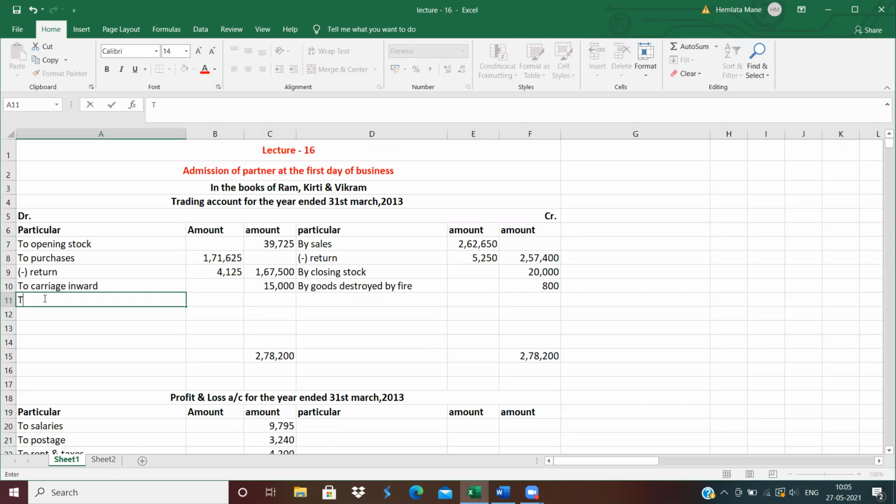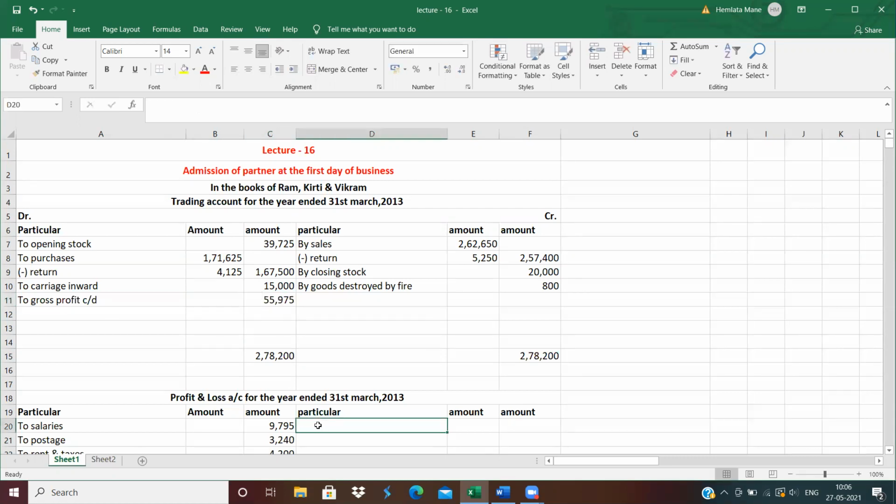So write down gross profit. So, to gross profit carried down. How much is the amount? To gross profit carried down, 55,975. Okay, this is the gross profit.